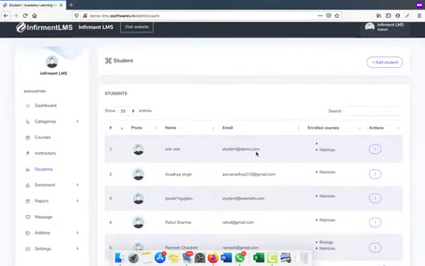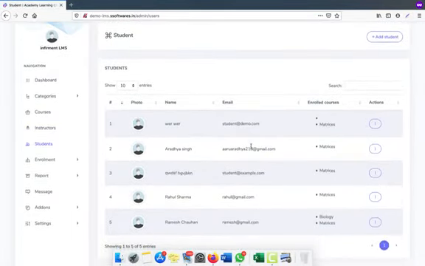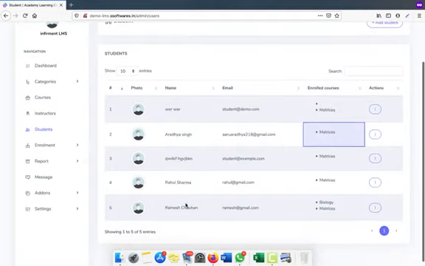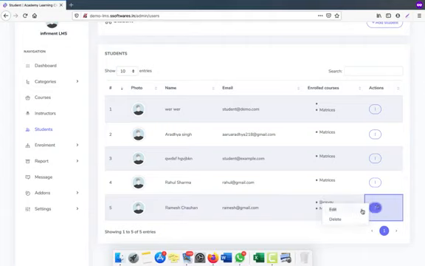Okay, here you will see the list of students who have enrolled and registered to your portal, and here you will see what courses they have enrolled into. Suppose this is a student and they have enrolled into matrices. Suppose we created Ramesh Chauhan and he enrolled into biology and matrices. So here you can manage all the students' enrollment.